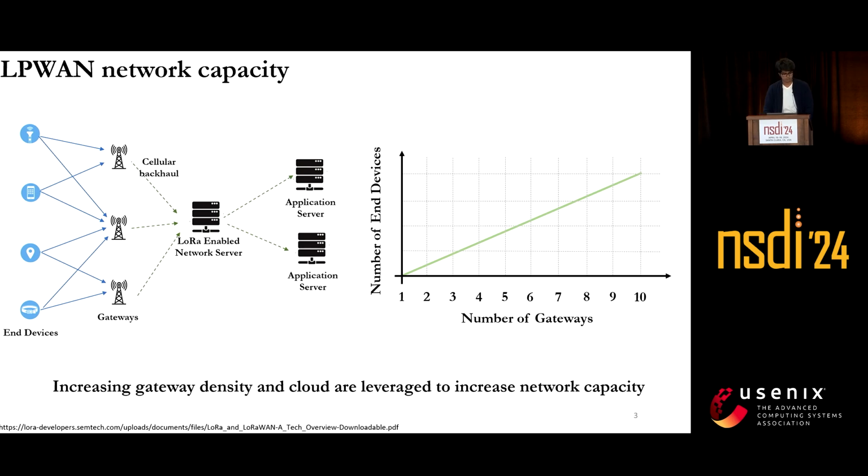Some recent works have mentioned that by increasing the number of gateways, we can improve the scalability of LPWANs. Just like this work, the plot on the right shows that by increasing the number of gateways, we can incorporate more end devices in the network. Increasing the number of gateways is helpful, but we can't keep on doing that because, one, the gateways are expensive, and second, it defeats the purpose of LPWANs, that is long-range communication.